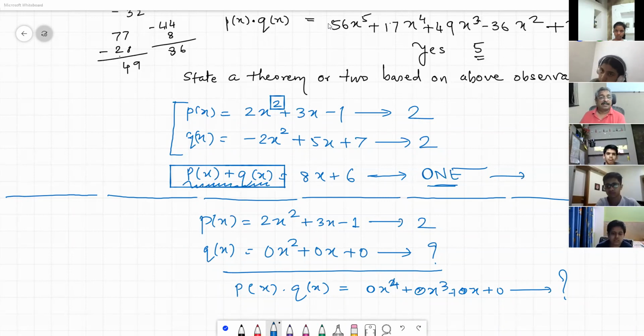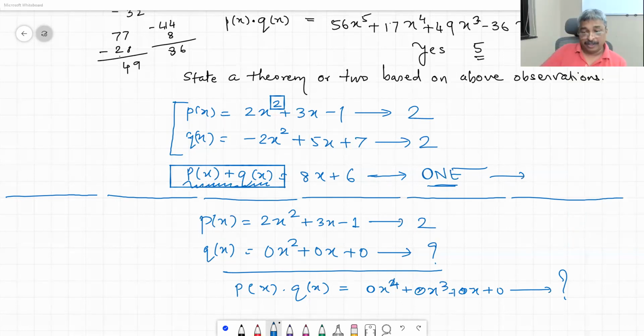Polynomial over real numbers. What do we mean by polynomial over real numbers? Unless and until we know that very well, we may come in trouble because sometimes we say yes. Okay, let me ask you one question. Is this a polynomial?